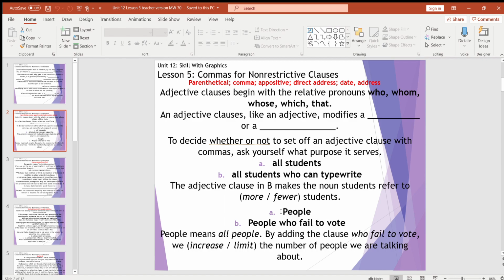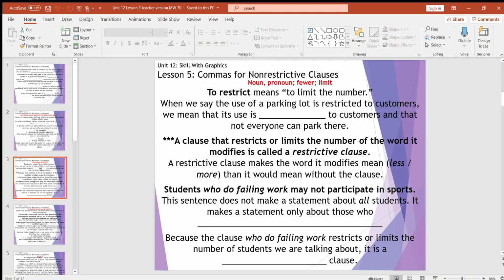Same kind of thing with B. You got A, people, versus B, people who fail to vote. So A means all people. People is everybody. But by adding the clause who fail to vote, are we increasing or limiting the number of people that we're talking about? We are limiting them because not everyone failed to vote. Some people did. So, to restrict, we know, means to limit the number.